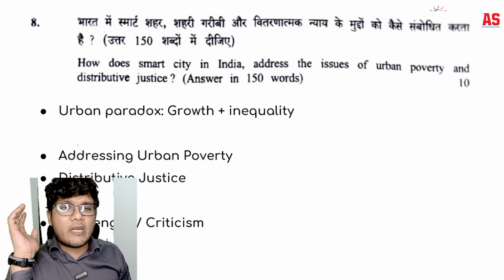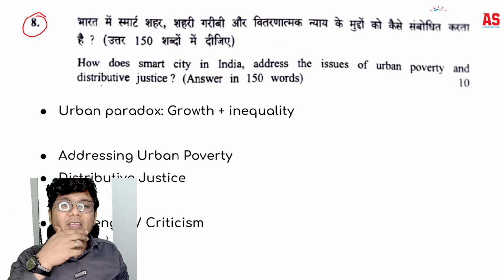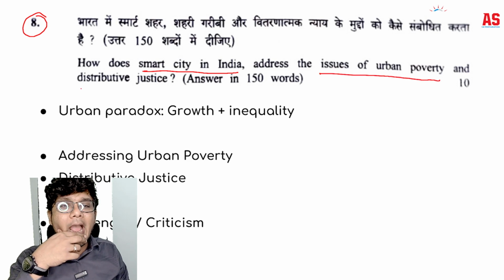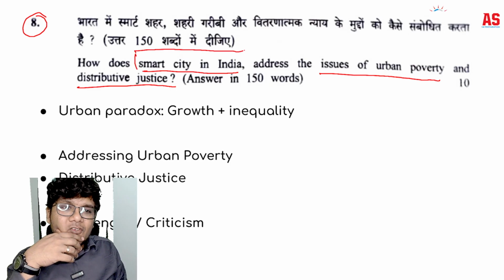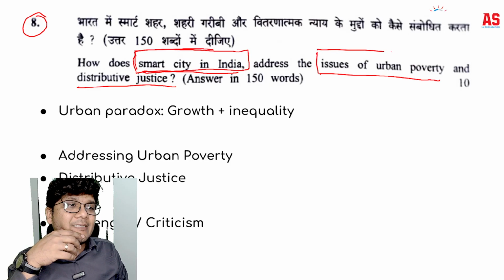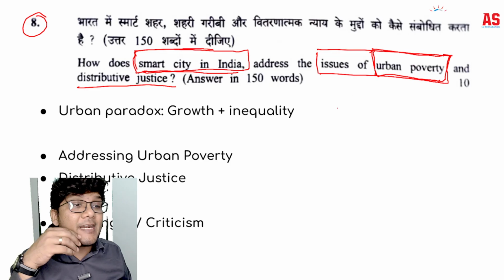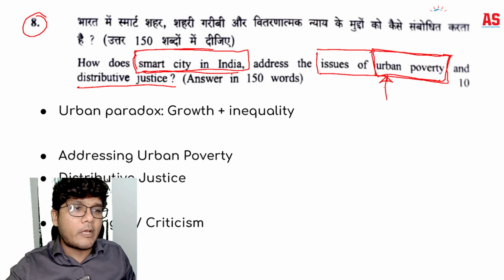So let's get started with the very first question, which was actually question number 8. The question says, how does smart city in India address the issues of urban poverty and distributive justice? So they are talking about smart city in India as a tool for what? A tool for addressing the issues of what? Remember, urban poverty. They are not being generic and talking about poverty. They are specifically talking about urban poverty.